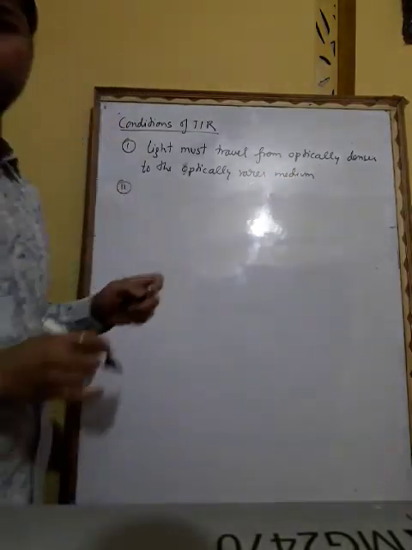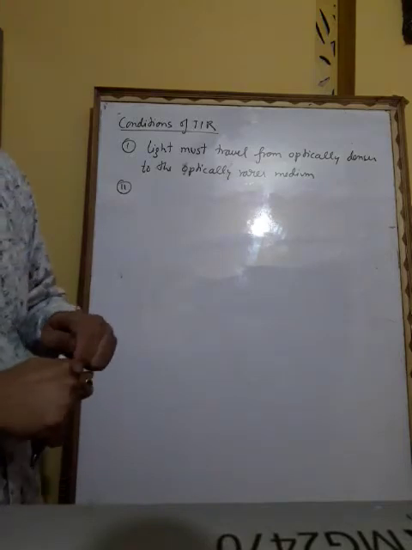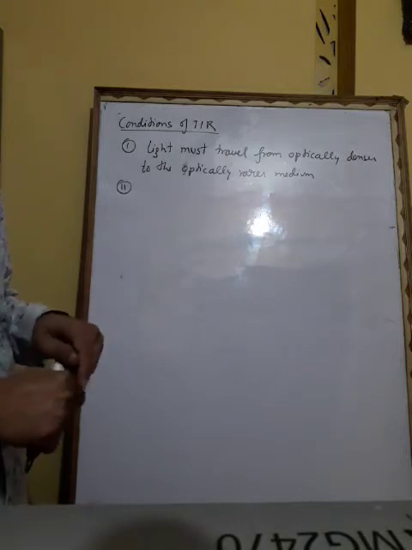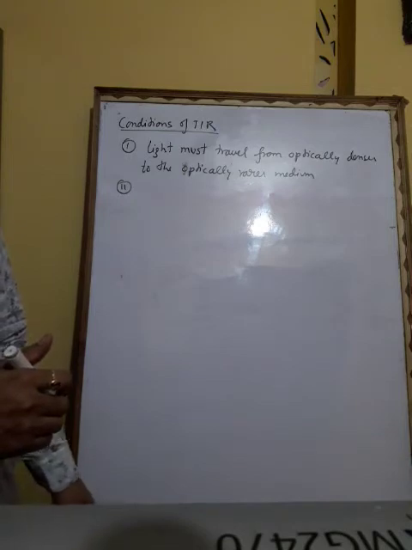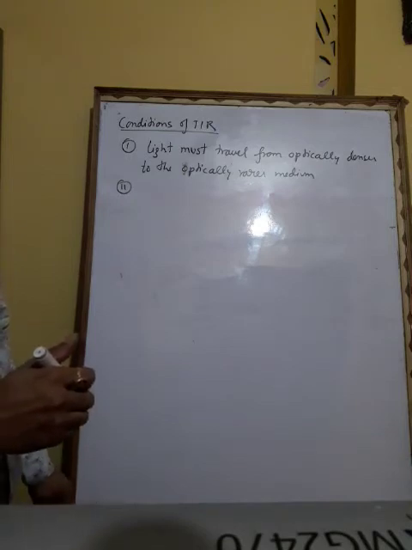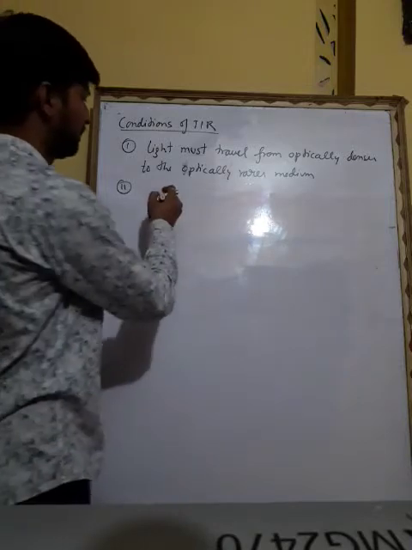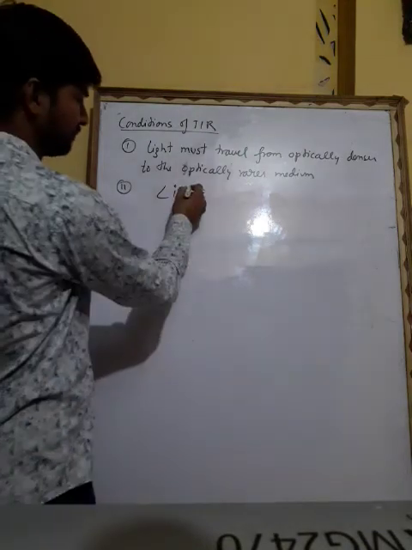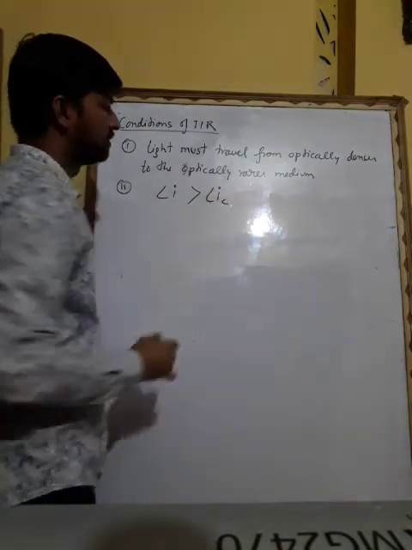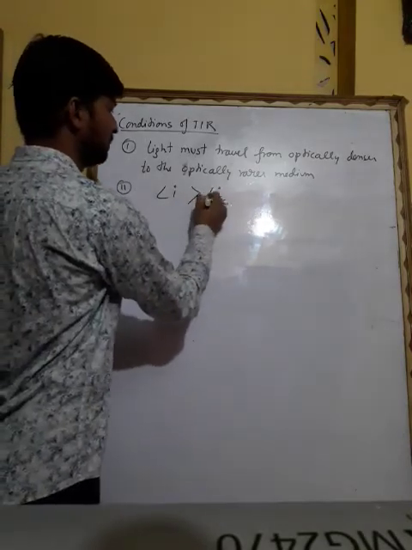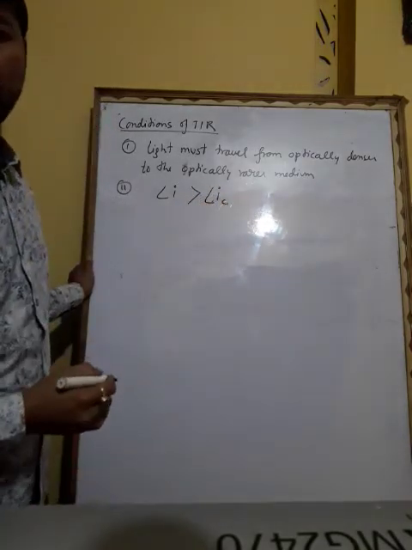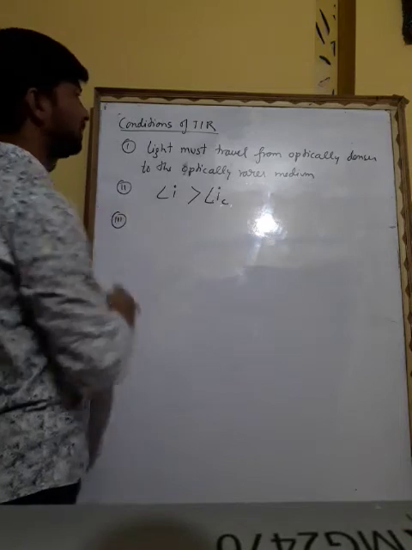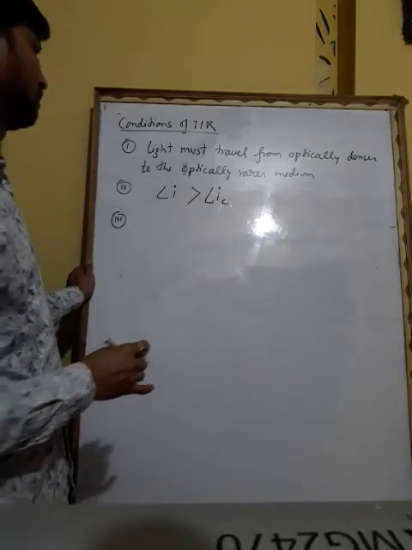Second, the angle of incidence in the denser medium must be greater than the critical angle for the two mediums, that is angle IC. We can say that the angle of incidence in the denser medium should always be greater than the critical angle. So these are the conditions. Next, one condition more. What will be the third condition? Only these two conditions are there.